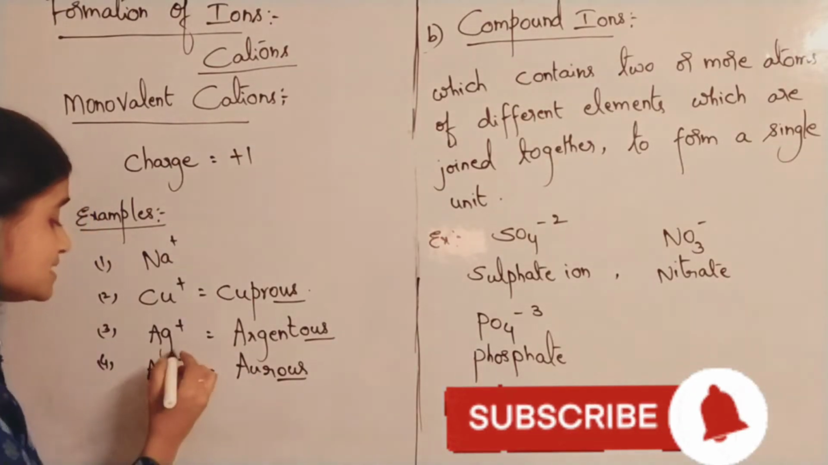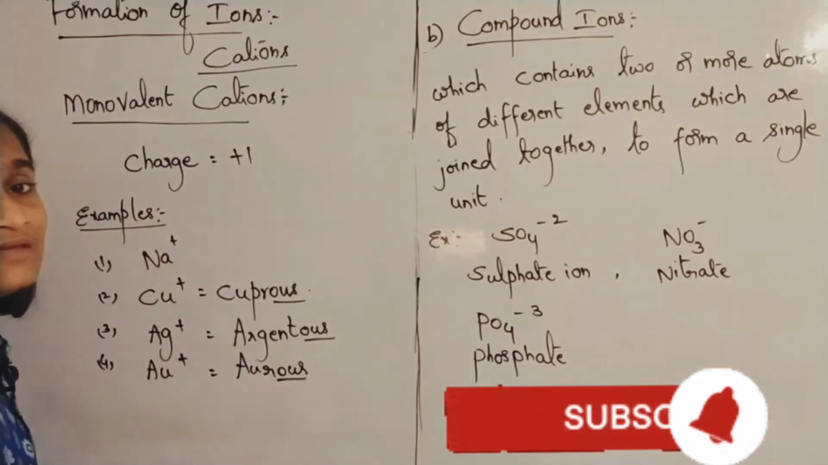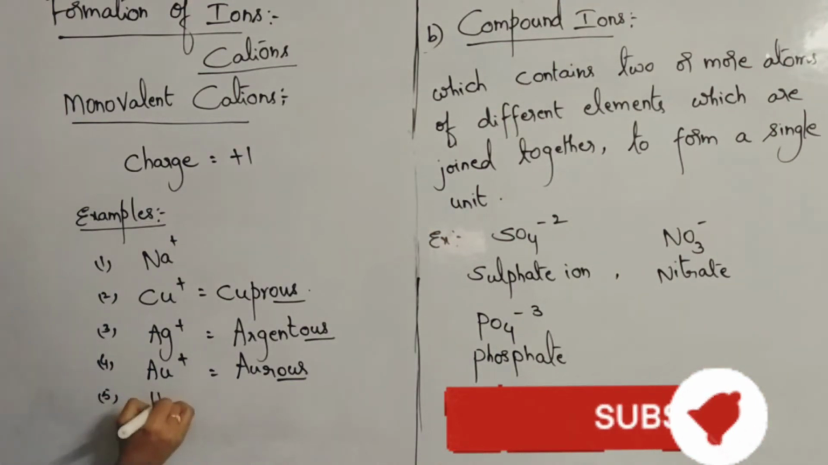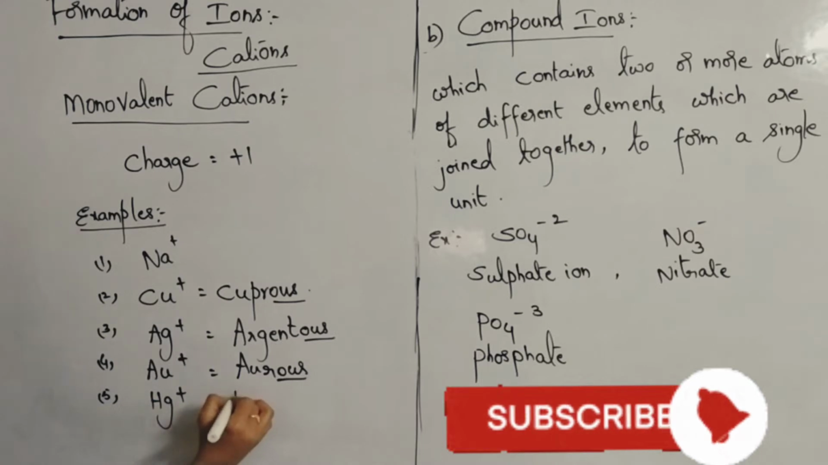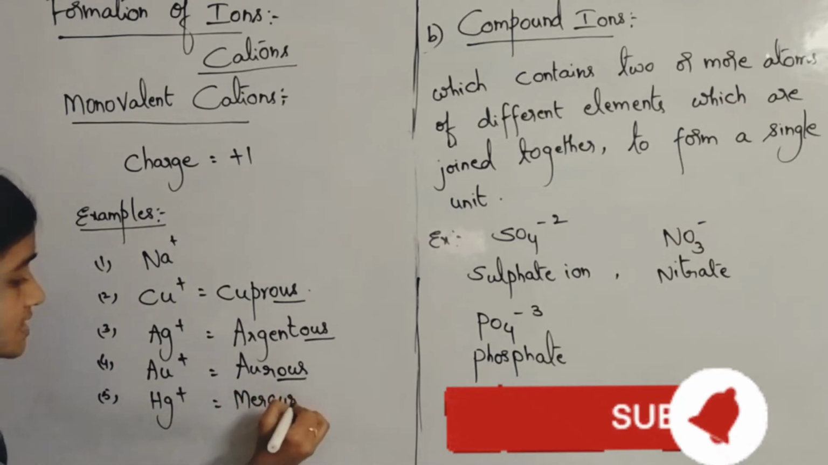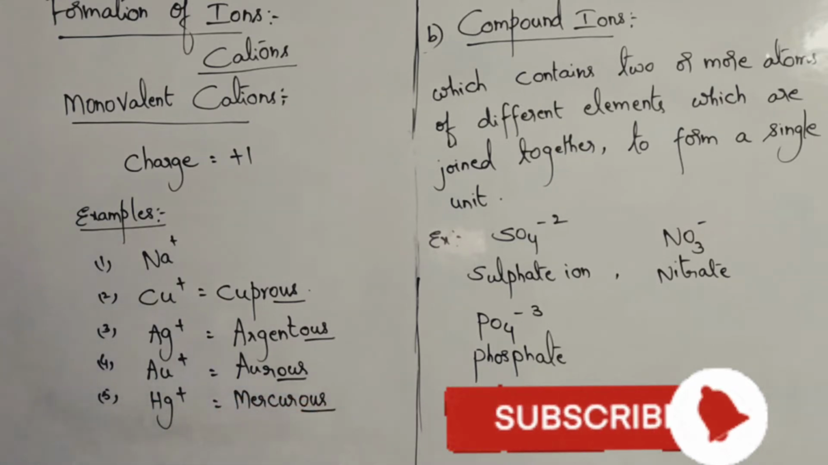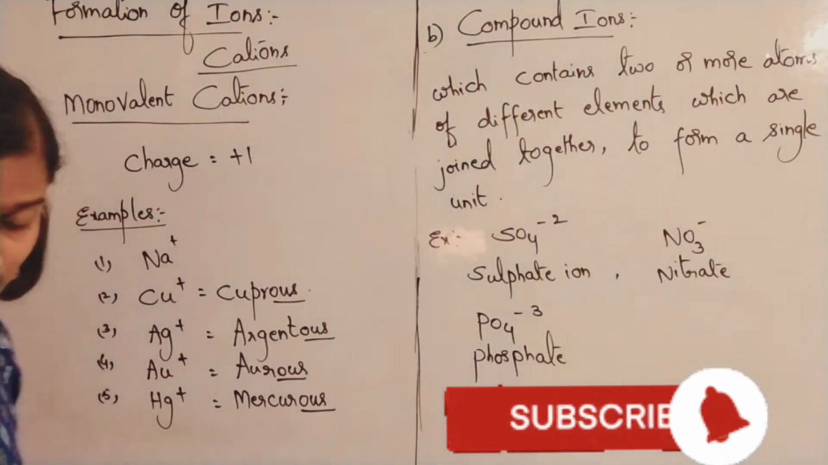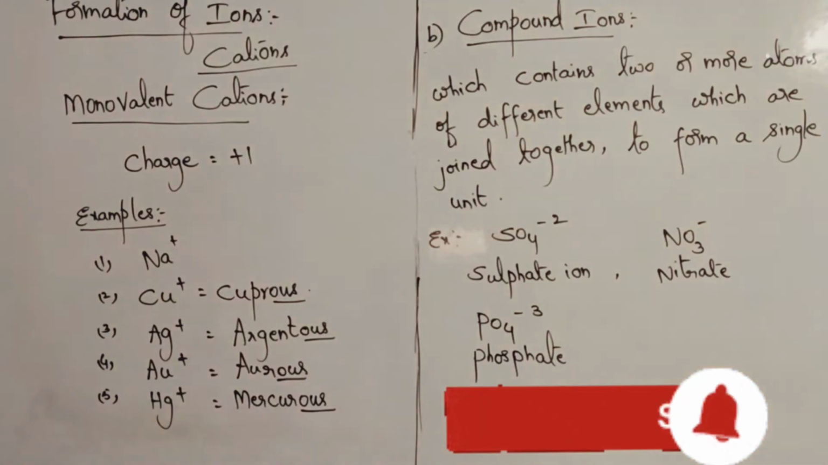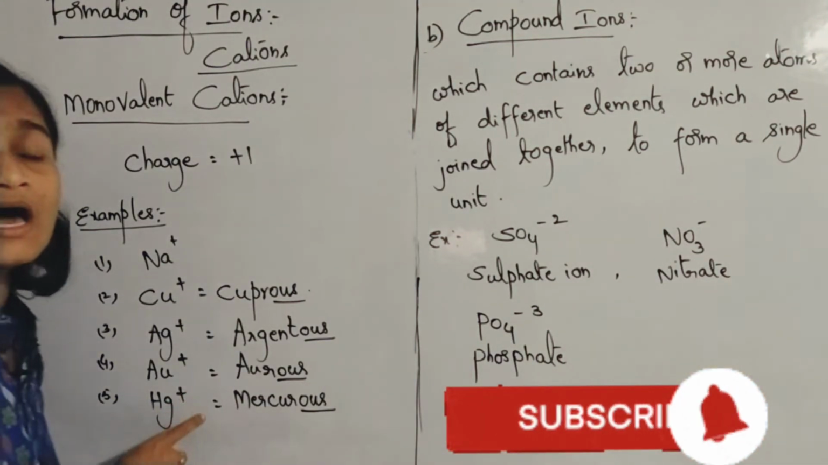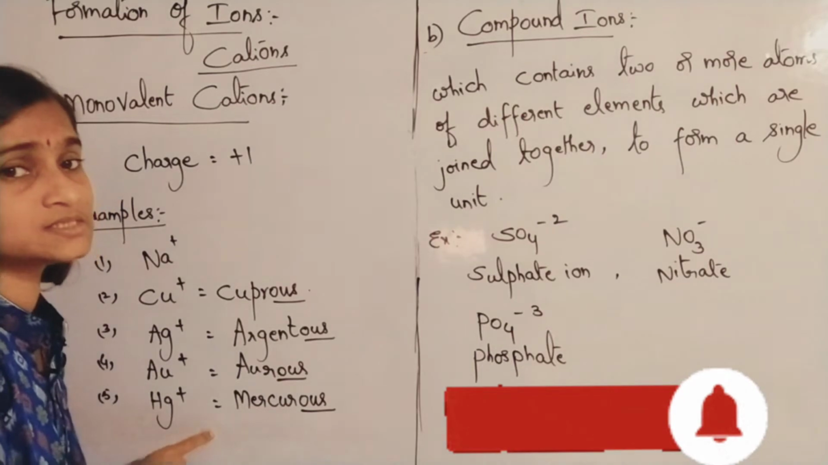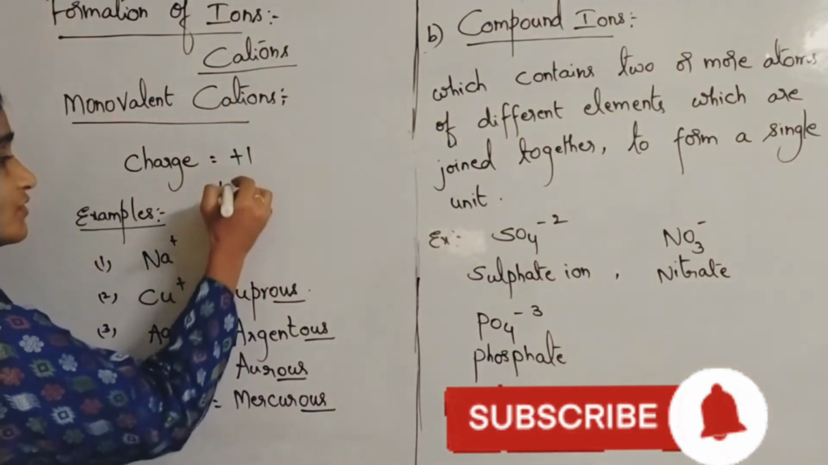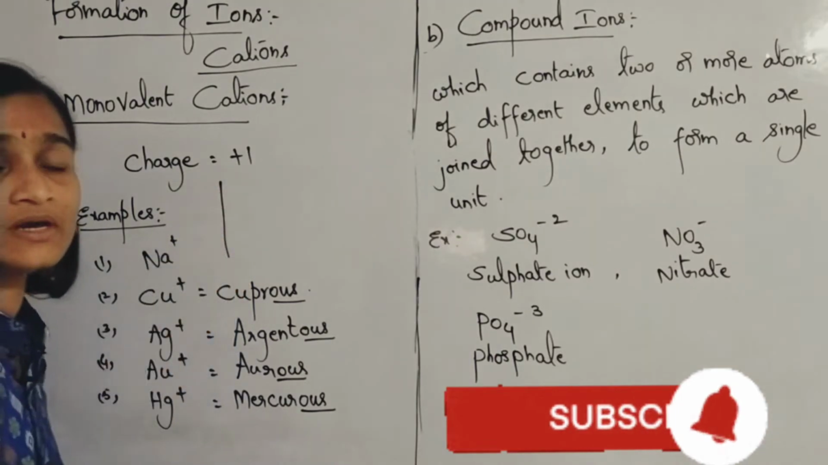So Au plus ion. You can even take Hg plus ion, mercurous. What is Hg plus? Mercurous ion. Hg means hydrargyrum, mercury, mercurous ion. Please note down. These all are the examples for simple monovalent cations.